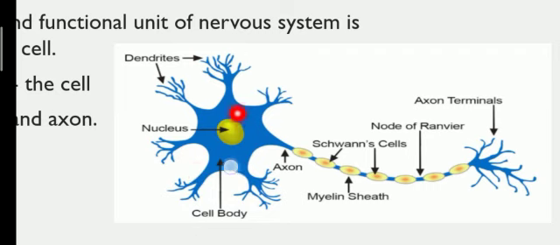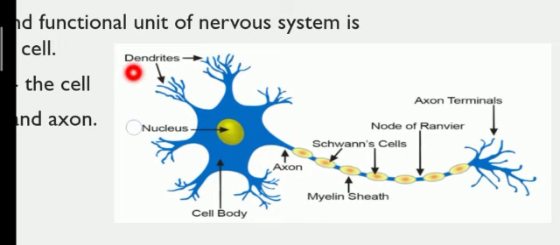Now it contains a well-defined nucleus at the center, surrounded by granular cytoplasm. It has lost the ability to divide, and also it helps in collecting the information from the dendrites and sending it to the tail-like structure that is known as axon.